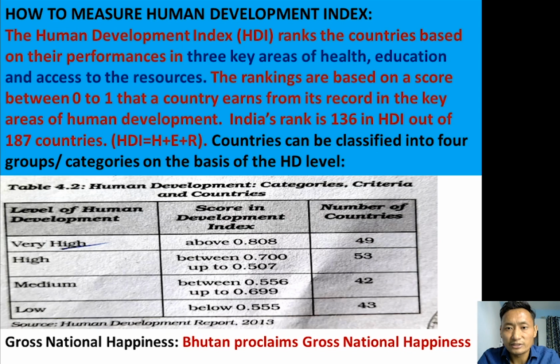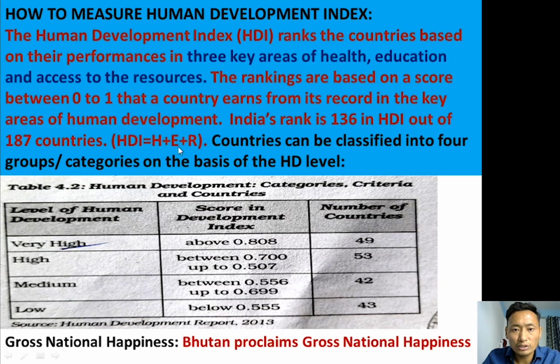So India ranks 136th in human development out of 187 countries in the world. So how are we going to calculate HDI? HDI is equal to health, which we know as life expectancy at birth, plus education, gross enrollment in schools and literacy rate, plus resources, income.